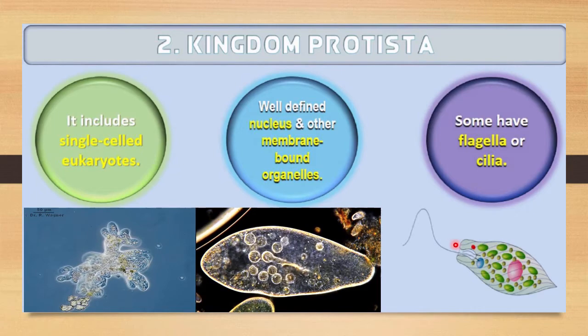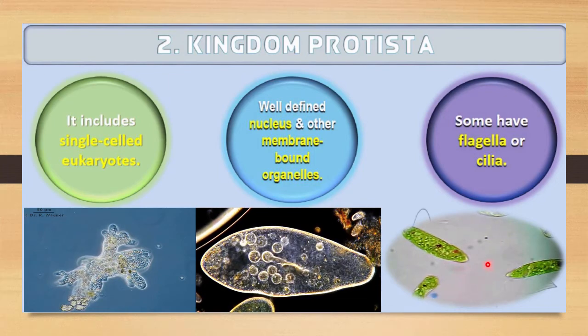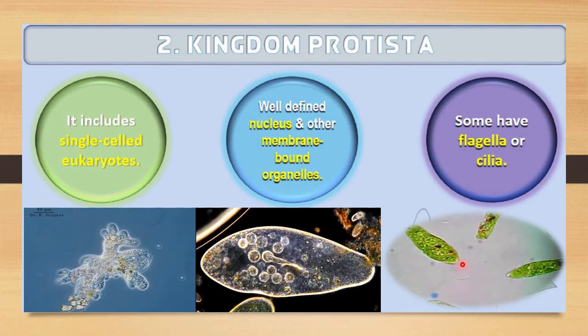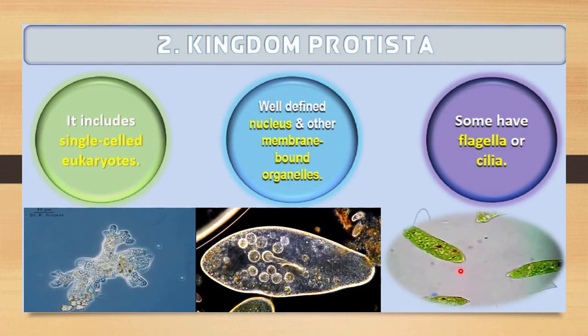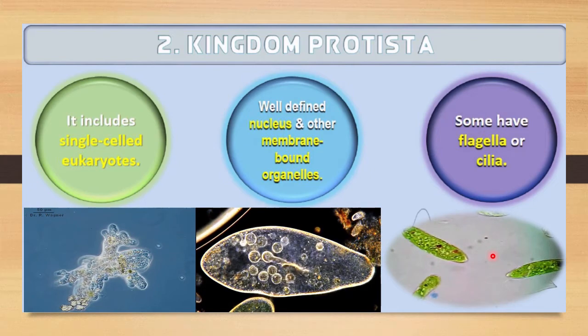Here you can see the flagella, and maybe they have cilia. In this diagram, this is a microscopic view of this organism, and here you can see a transparent type of flagella. In this diagram you can observe this type of flagella they will have.